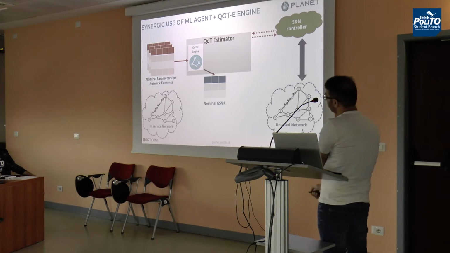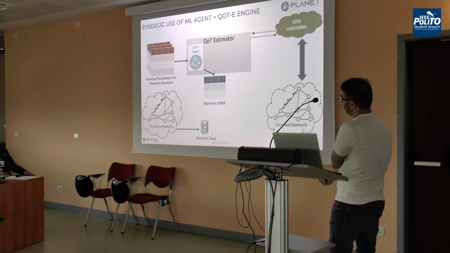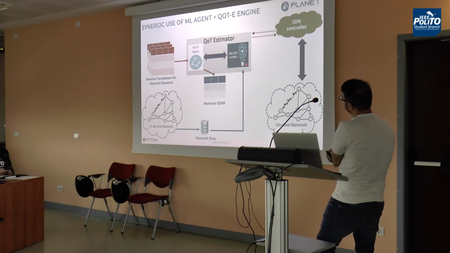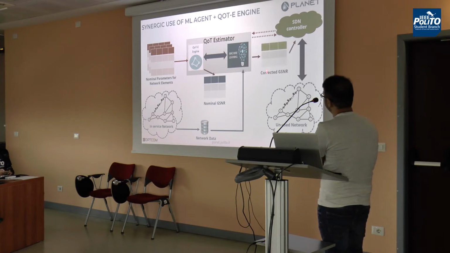On top of this, we have an in-service network that is working and completely developed. We get the data from this network, and then we put an integrated machine learning API inside the QoT estimator of the unused network. We train the machine learning model with the in-service network data, and then use it to correct the GSNR uncertainty in the unused network.